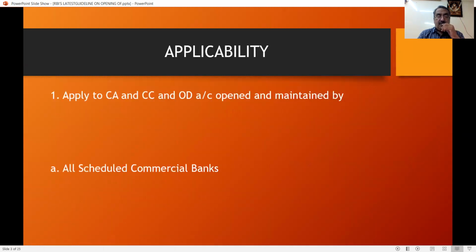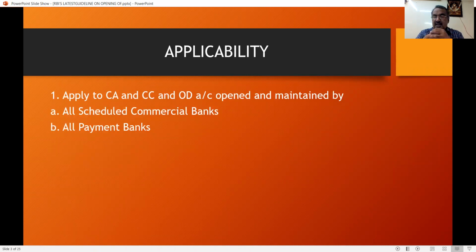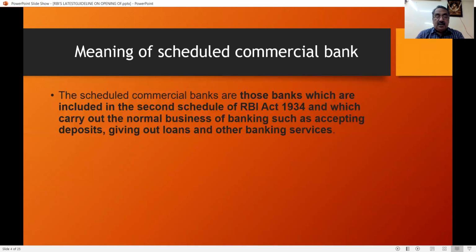To whom is it applicable? It applies to the opening of current account, and cash credit and overdraft accounts. It applies to opening of current account. It applies to opening of CC and OD account. And it is to be followed by all scheduled commercial banks and all payment banks. That is, this circular is applicable only for scheduled commercial banks and all payment banks.